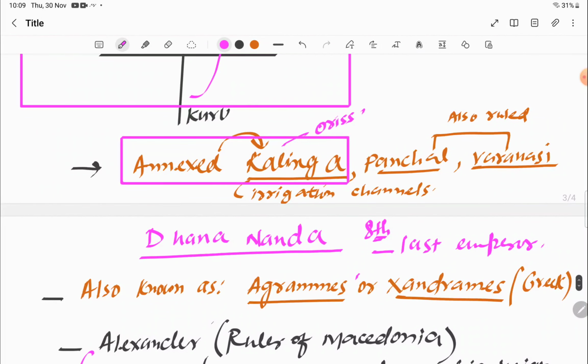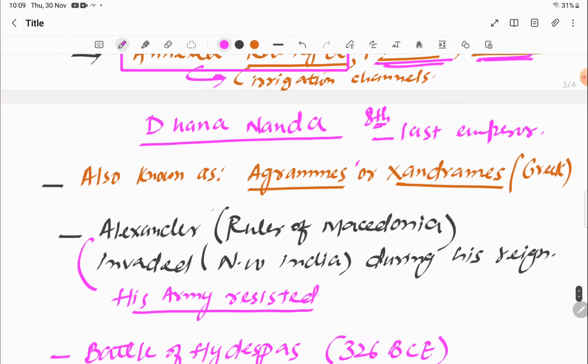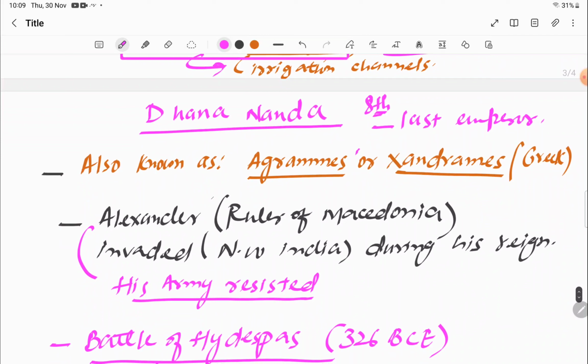He is supposed to have developed irrigation channels in Kalinga, and he also ruled in Panchal as well as in Varanasi. Most important, after his death there was some kind of succession going on, but later the one who proved to be a good ruler was Dhananand. He was the 8th son, and he was the last emperor of the Nanda dynasty.